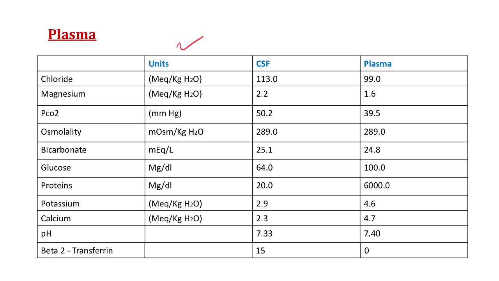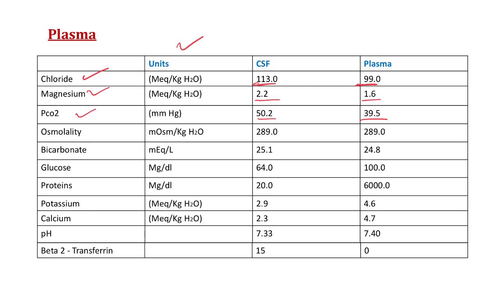So first we will see the constituents of CSF which are more in CSF than plasma. So see here, our CSF has more chloride than plasma, 113, whereas just 99 in plasma. The second constituent is magnesium. Our CSF has more magnesium than plasma. The third one is PCO2. Our CSF has more PCO2 than plasma. So our CSF has more chloride, magnesium and PCO2 than plasma. Now second, we will see the constituents of CSF which are equal in concentration with plasma.